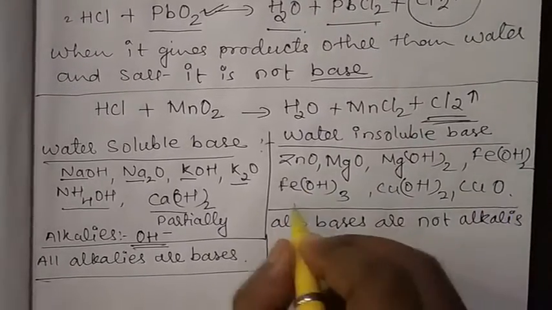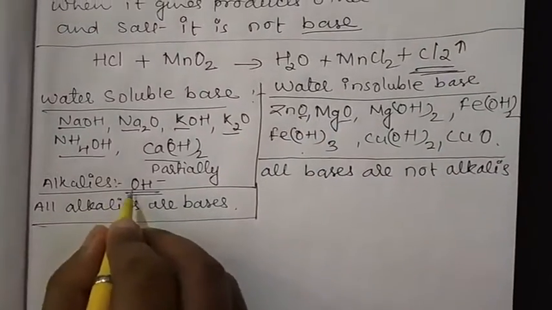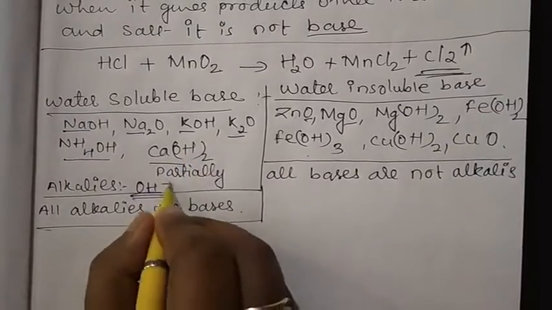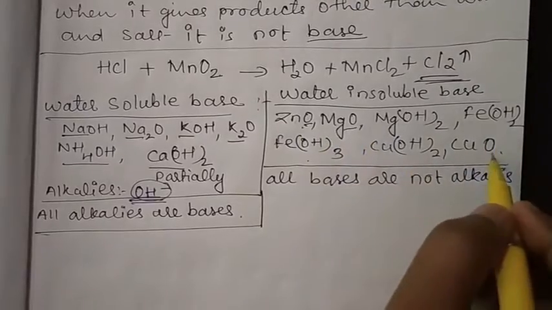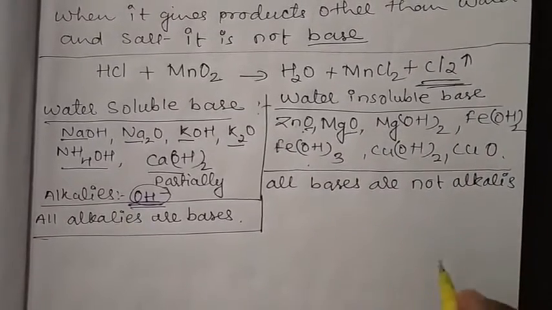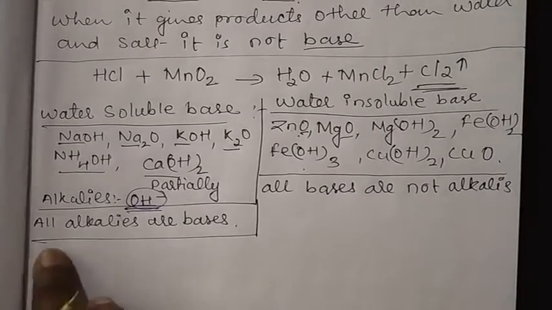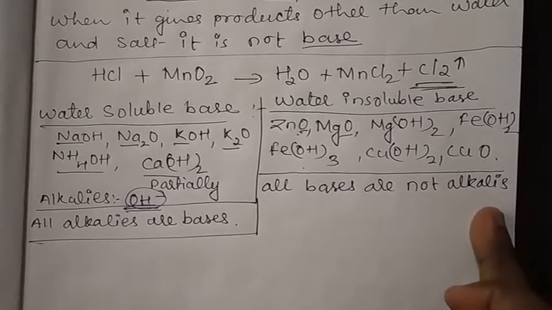They are also bases, but it is not necessary that they will release OH minus ions. Only those which release OH negative ions are known as alkalis, whereas we can see many bases which are not releasing OH ions, which do not have OH minus ions. So they are also bases. So all alkalis are bases, but all bases are not alkalis.